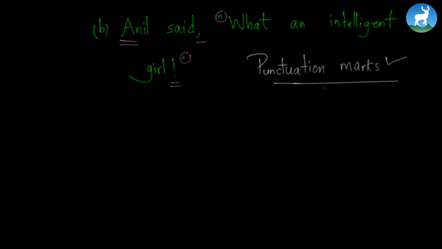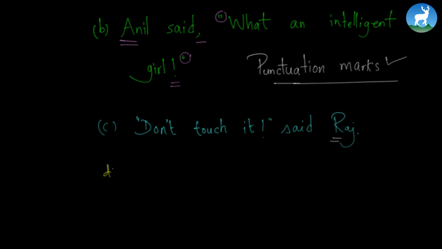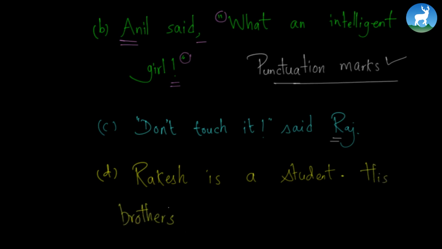Let's try another question. That's number C, and the question is, don't touch it. Quotation is needed. D is capitalized. Don't touch it. So you can give a quotation mark. Said Raz. Since it is the name of a person, the R should be capitalized. Let's try the last one. Rakesh. Now R should be capitalized because it is a proper noun. Is a student. Full stop is needed.